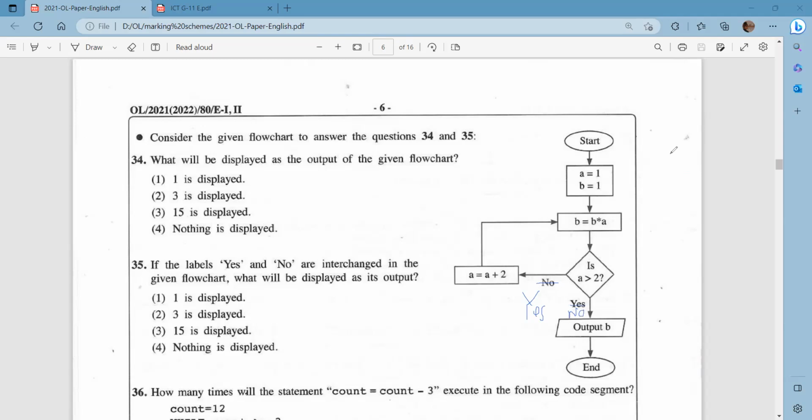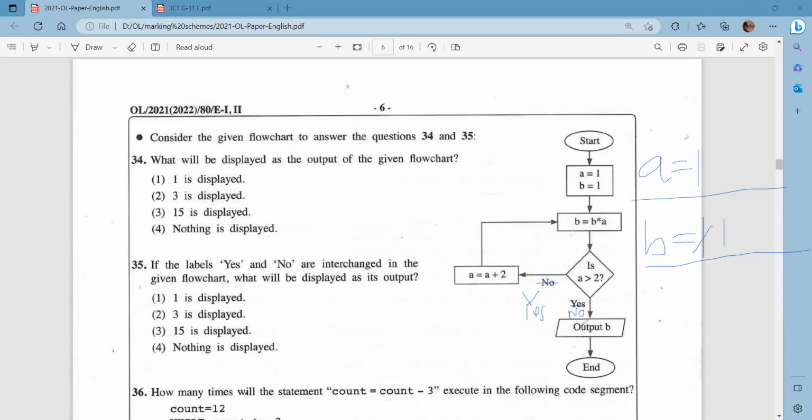What will be displayed as the output? Let's again write A and B. A is equal to 1 and B is also equal to 1. Right? Now here, B into A, here it is 1. And here we are asking, is A greater than 2?